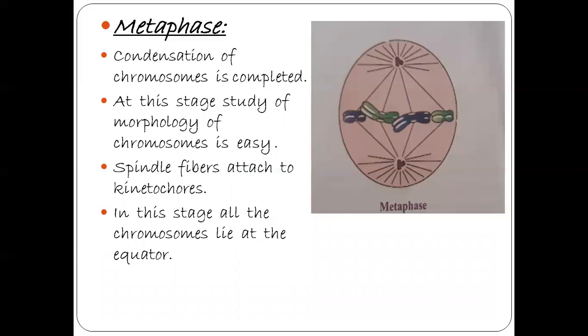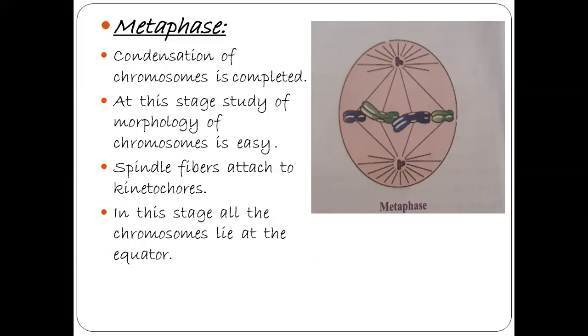In this metaphase, the complete disintegration of the nuclear envelope takes place. Due to the disintegration of the nuclear envelope, the chromosomes are spread through the cytoplasm of the cell. There is no nuclear membrane, so the chromosomes are spread throughout the cytoplasm. At this stage, we can study the morphology of the chromosomes.